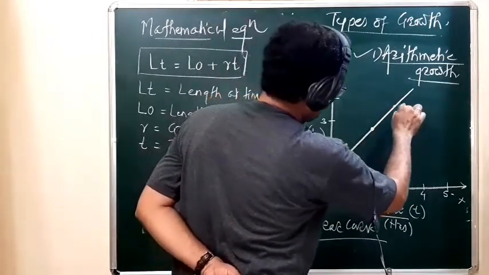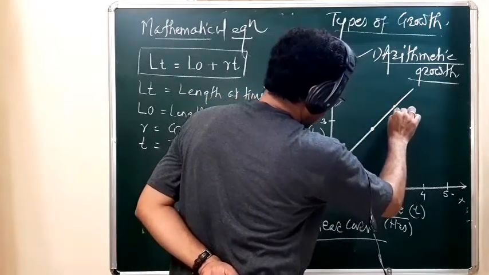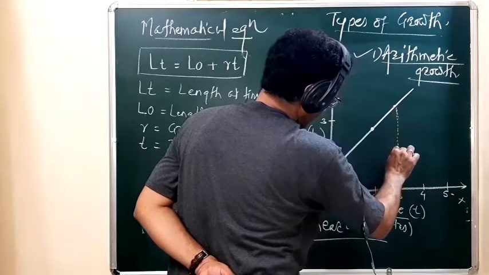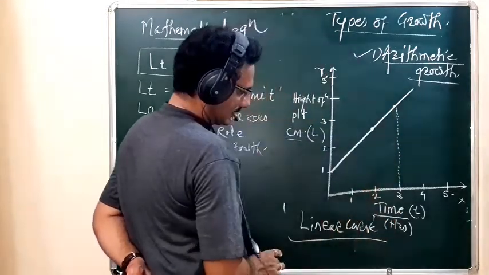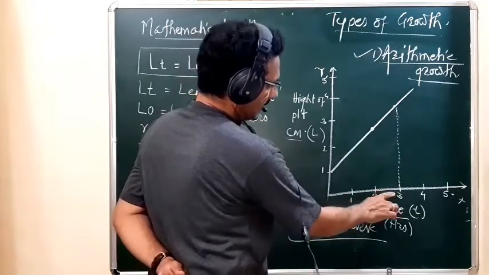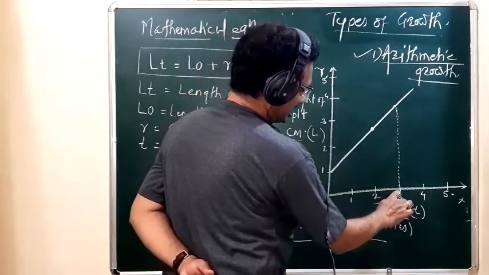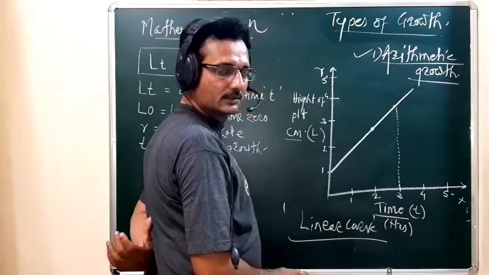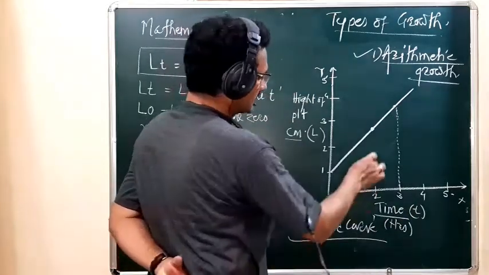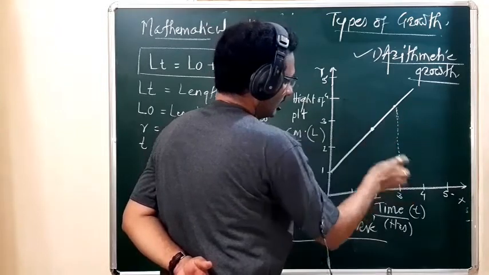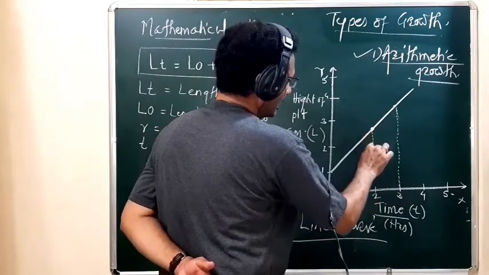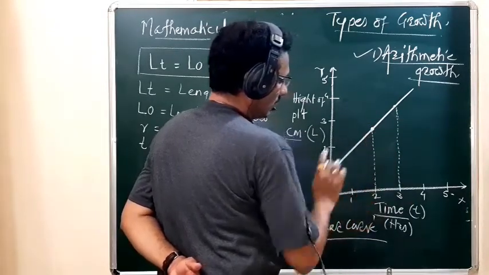This is the perpendicular from this point on the x-axis, it reaches at 3, meaning 3 hours, and this other perpendicular on the x-axis reaches at 2 hours.